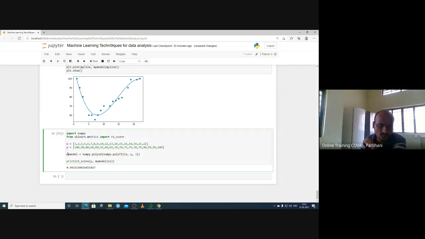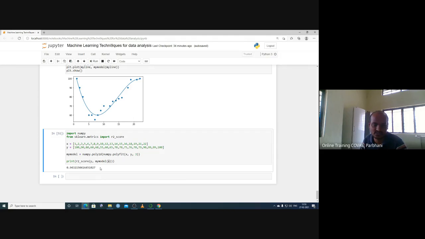Then my model, the model we are fitting to this data, is the numpy.poly1d, that is a polynomial model, numpy.polyfit with x comma y comma 3. So this model we have fitted to this data, and we want to calculate the r square value. What is the relationship? It has a positive relationship. So for this one, print r2_score. You have imported r2 here and typed it here. Then y, we are predicting y based on this model value, my model of x, which we have fitted here. So that is a positive relationship.